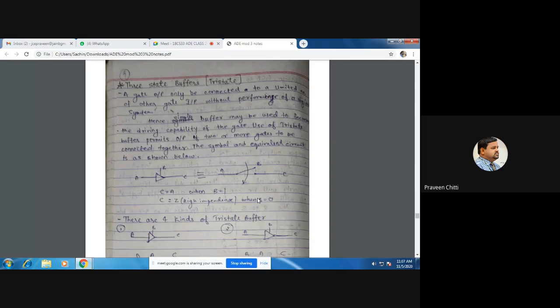For example, suppose you have an amplifier with gain 10, and you have given an input of 1 volt, what output can you expect from that? Are you getting my question? You have an amplifier whose gain is 10, and you have given an input of 1 volt to that particular amplifier. So what output theoretically should you expect from that amplifier? Yes? What should be the output?